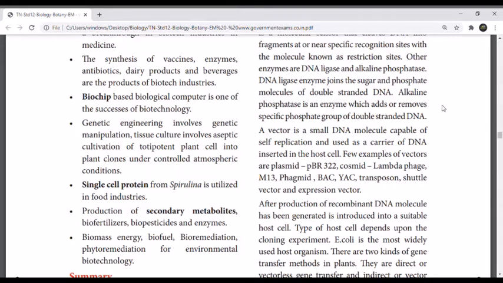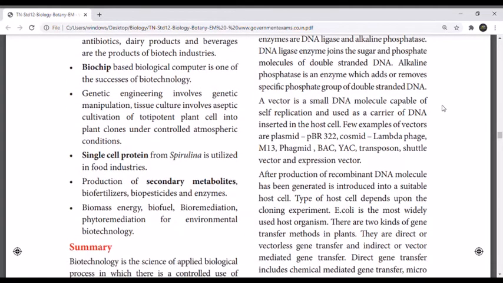Genetic engineering involves genetic manipulation. Tissue culture involves aseptic cultivation of totipotent plant cells into plant clones under controlled atmospheric conditions. Single cell protein from spirulina is utilized in food industries. Production of secondary metabolites, biofertilizers, biopesticides, and enzymes. And at last, biomass energy, biofuel, bioremediation, phytoremediation for environmental biotechnology.